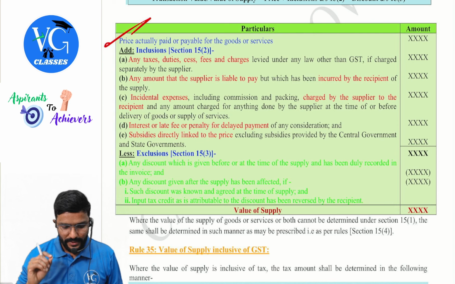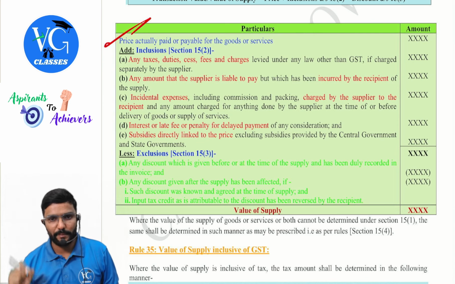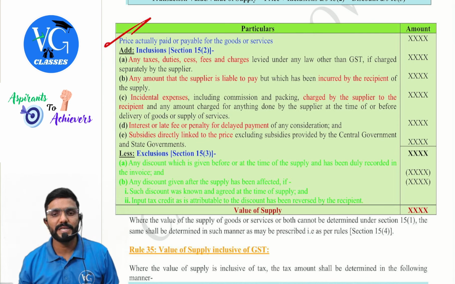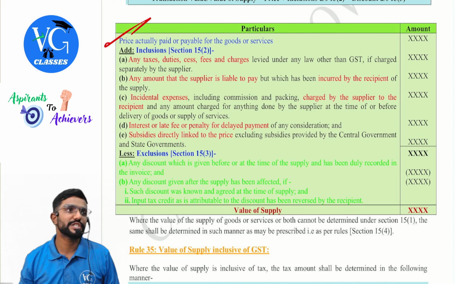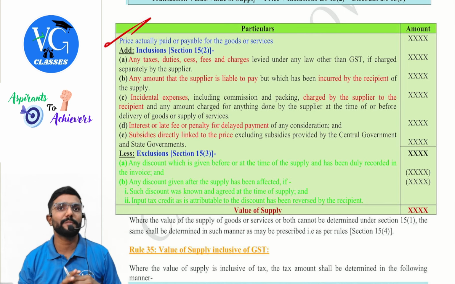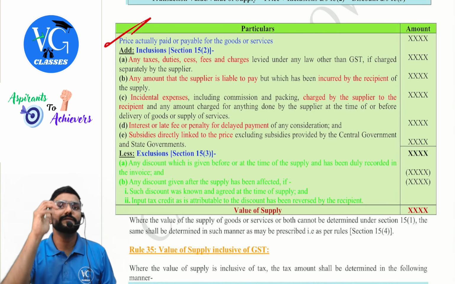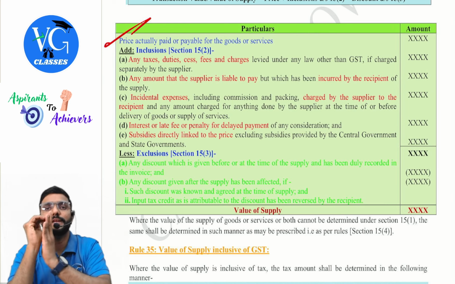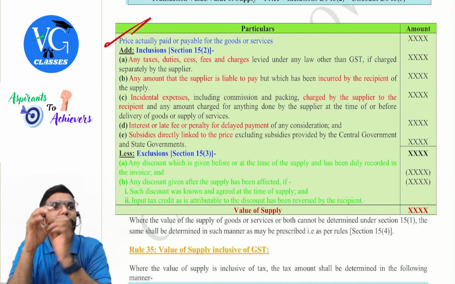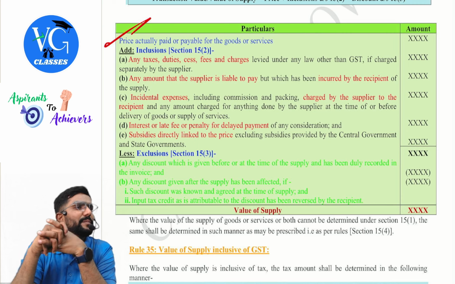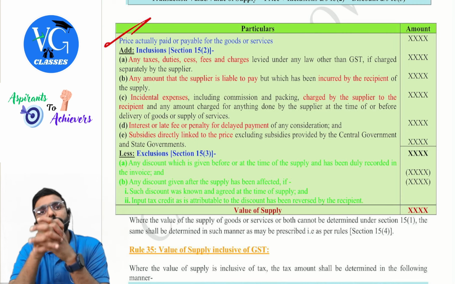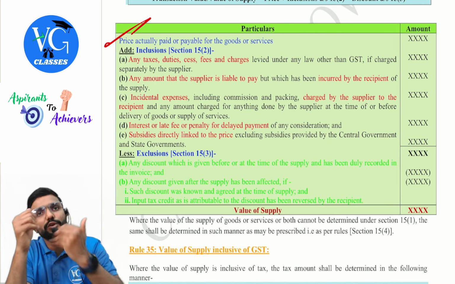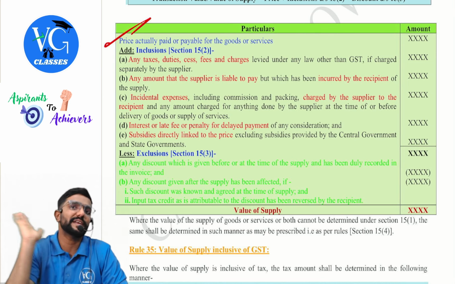Last one, E. Subsidy directly linked to the price, excluding subsidies provided by the central government and state government. Linked to the price means simple. Because of this subsidy, I have reduced my selling price. Should I increase it now? Yes, provided it is received from anyone other than the government. If it is received from the government, even though the price is already reduced, don't do anything. Leave it.